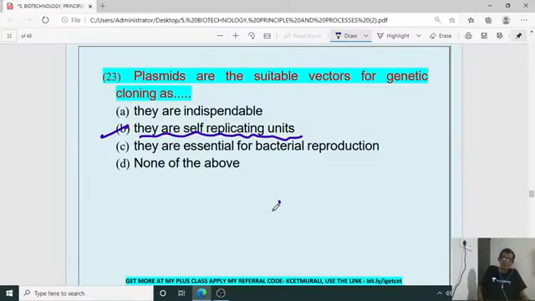Because of that reason, the plasmids incorporated with our foreign gene are introduced into the host cell. Along with the host genetic material replication, the plasmid genetic material will also undergo replication. Any biomolecule is considered genetic material when it undergoes self-replication, isn't it? So plasmids act like a vector to carry the desired gene into the host cell.